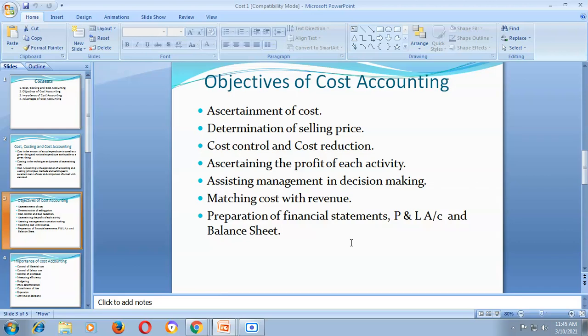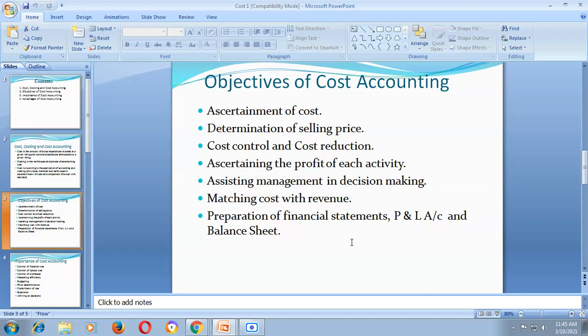For example, a bread, sugar, milk, why is it sold at 20 rupees, 30 rupees, 40 rupees, 50 rupees, 100 rupees? So the basic purpose of cost accounting is to determine the selling price of a product. So that is the second objective of cost accounting.